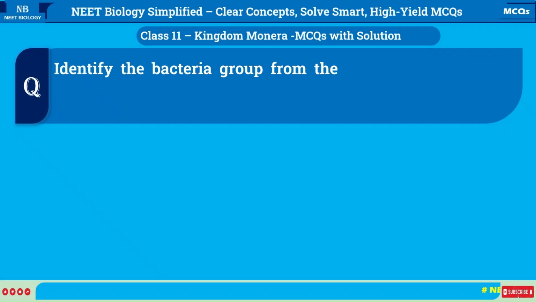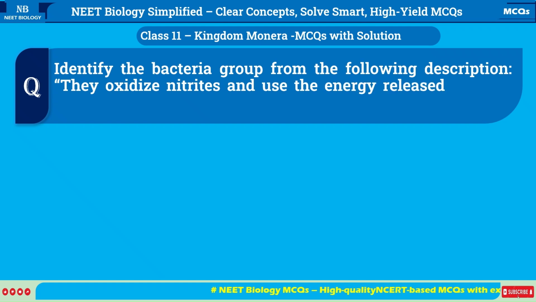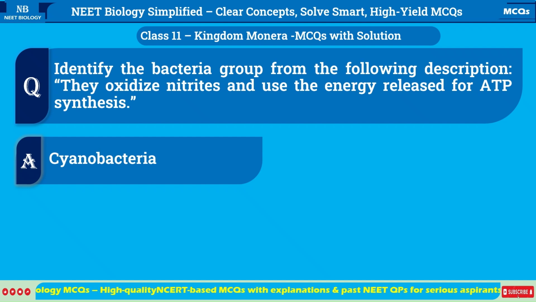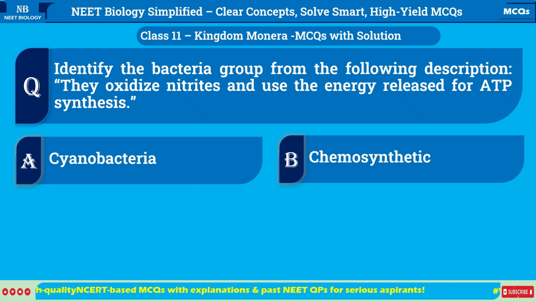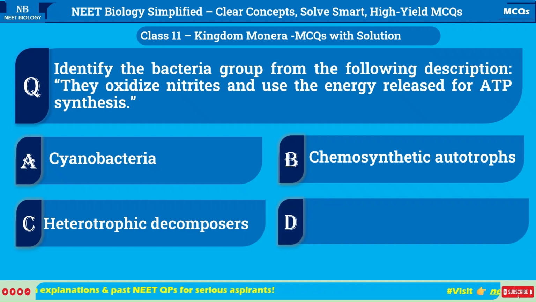Identify the bacteria group from the following description. They oxidize nitrites and use the energy released for ATP synthesis. A. Cyanobacteria. B. Chemosynthetic autotrophs. C. Heterotrophic decomposers. D. Mycoplasma.